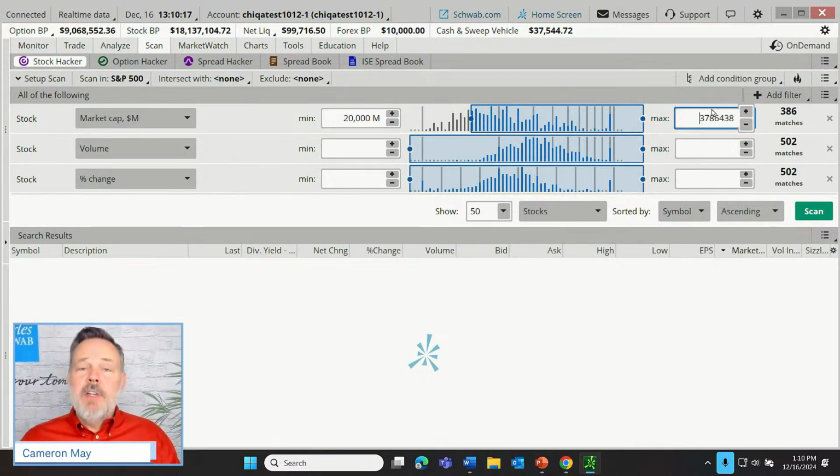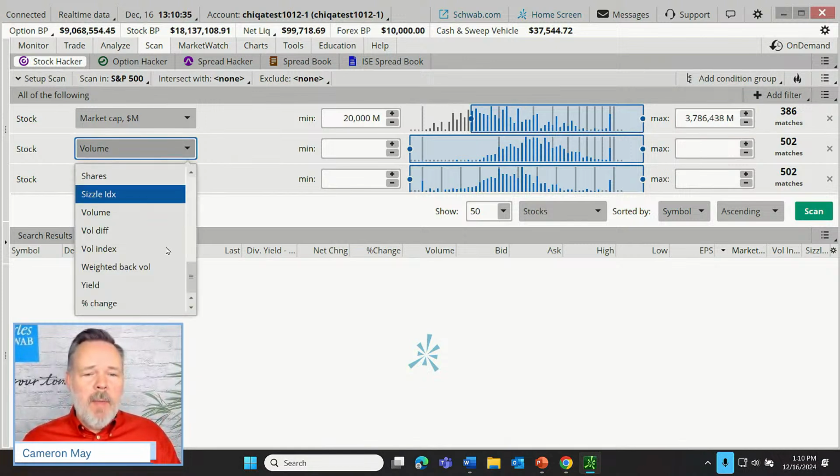And you can see out of the 500-ish S&P 500 companies, there are 386 that match that $20 billion minimum requirement. So we're starting to whittle away at the potential number of investment candidates here. So let's choose another one. Next up, what about the price per share?